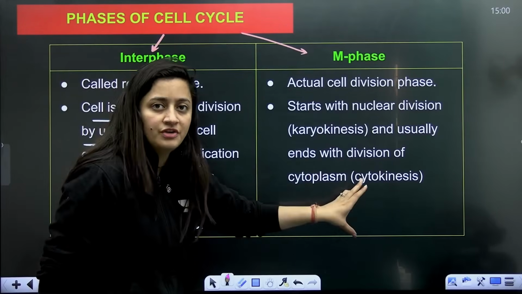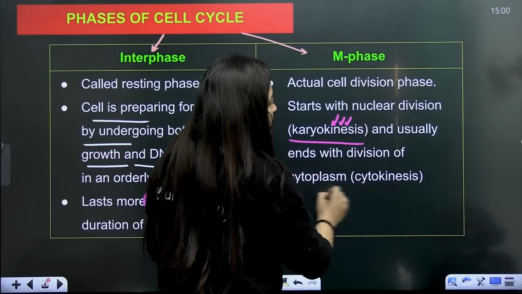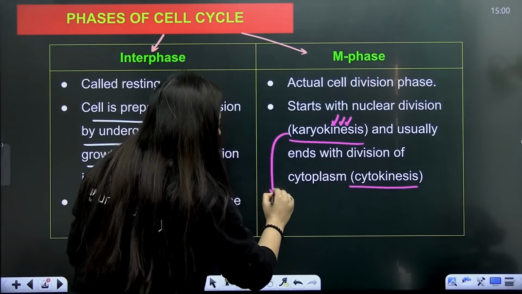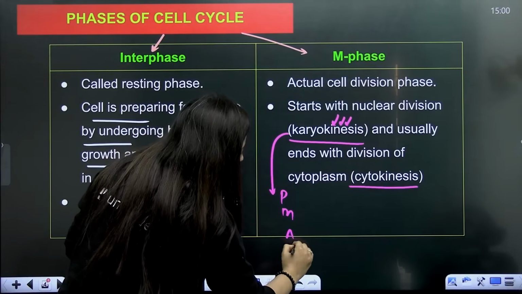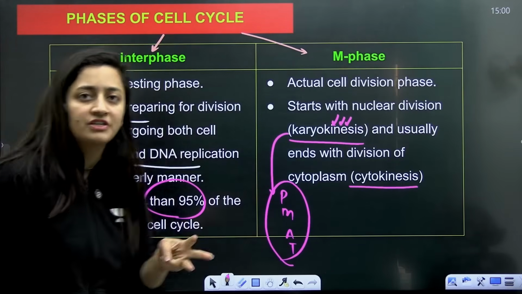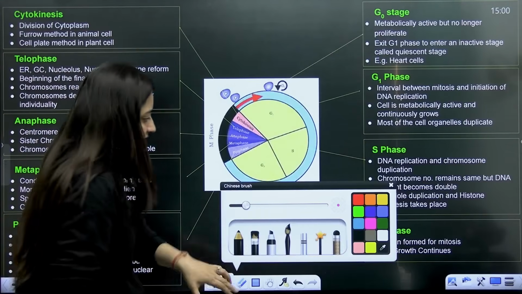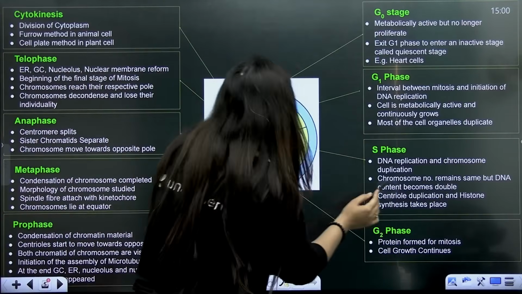The M phase is the actual division phase, where the first thing is karyokinesis, which is also known as nuclear division, and then cytokinesis. For karyokinesis we have the trick PMAT: prophase, metaphase, anaphase, telophase. That's what we have to remember here. Now let's see this particular diagram and understand the things in relation to that.